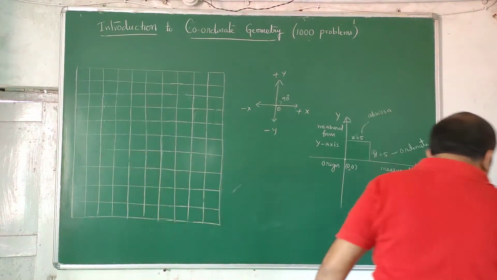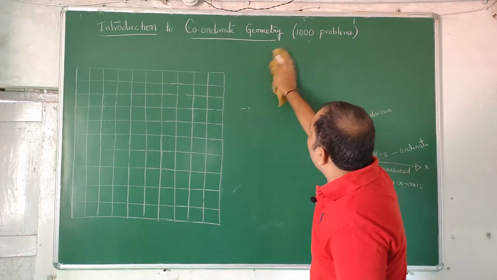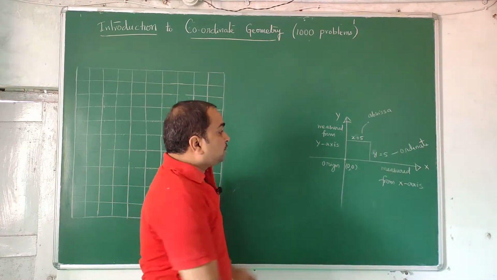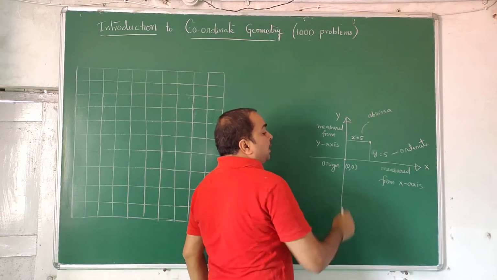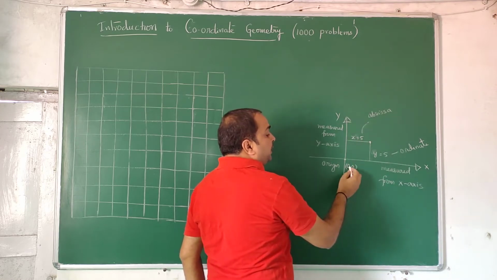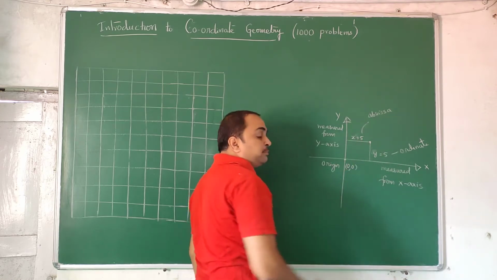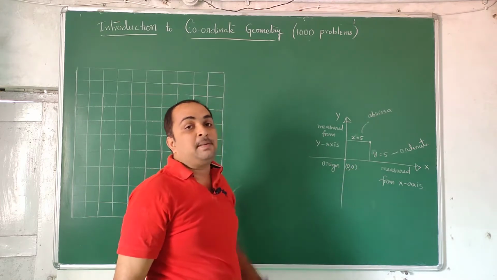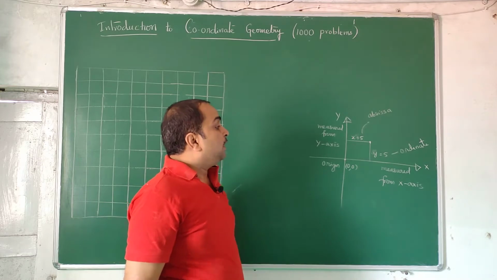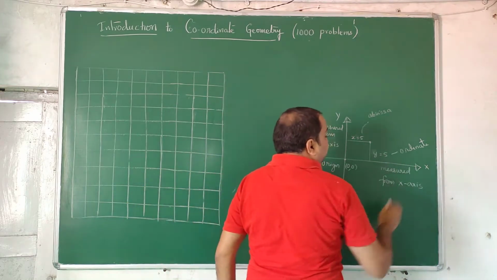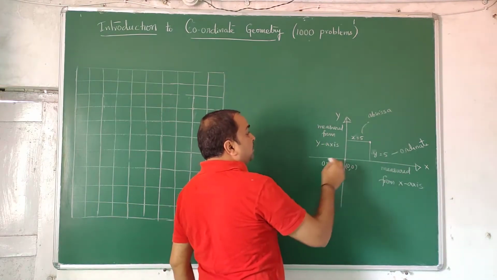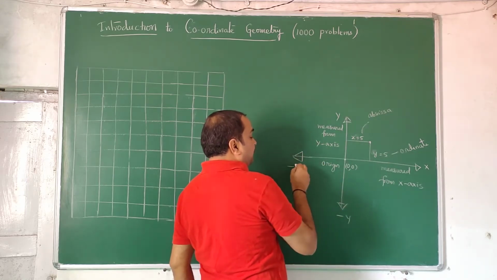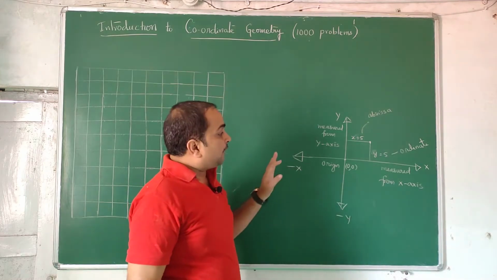The third thing you need to understand is that wherever the x-axis and y-axis cut, that point we name the origin and write (0, 0). That means the x value is 0 and the y value is 0 there. That is our starting point. This is the positive x-axis, and obviously the opposite is the negative x-axis. For the y-axis, the opposite should be minus y, and the opposite of x should be minus x. In that way we kept it.